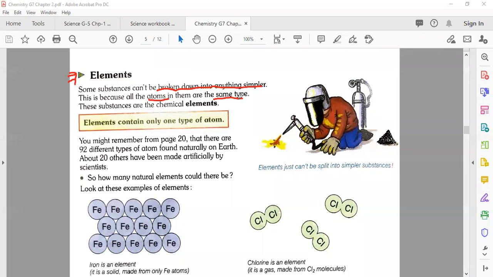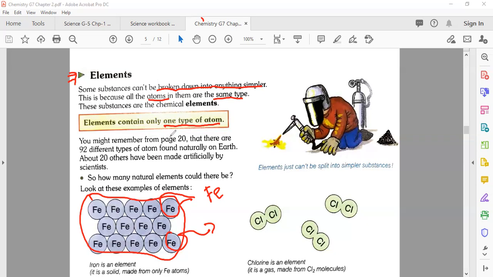For example, you can see here the iron. When you break it down, you can only get Fe in the end. Iron everywhere, from wherever you get it. This is page number 22, my dear students. So elements contain only one type of atom. So what is an element? You can say that elements contain only one type of atom.